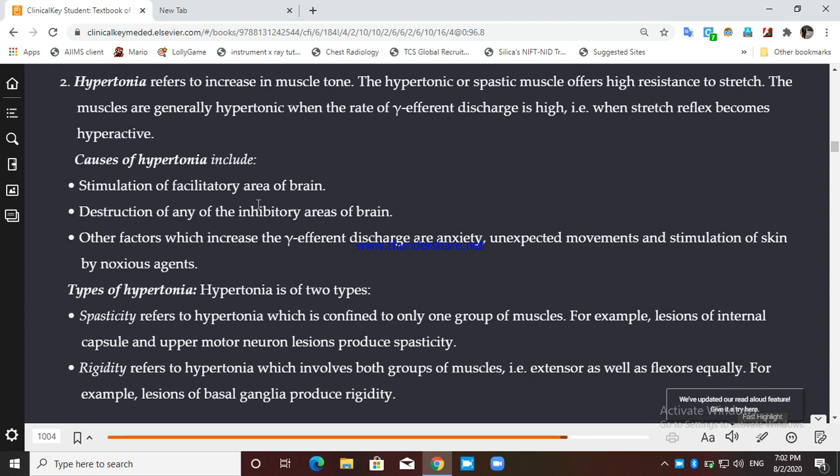While rigidity is a hypertonia which involves both the extensor group and the flexor group. समझ रहे हो ना? Extensor group and flexor group equally. And that is in a lesion of the basal ganglia that will produce the rigidity. So, understood the difference between spasticity and rigidity?